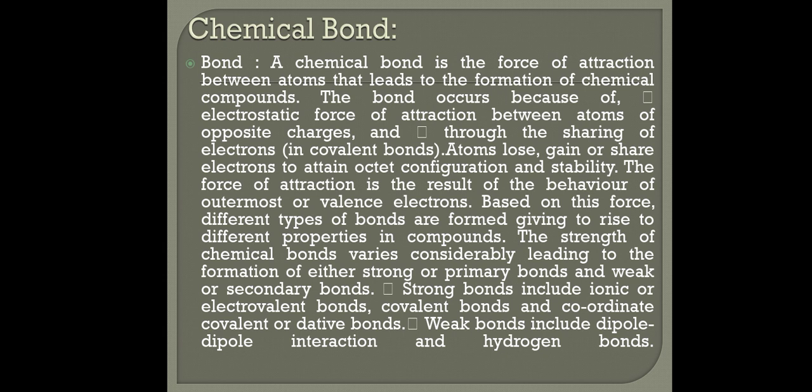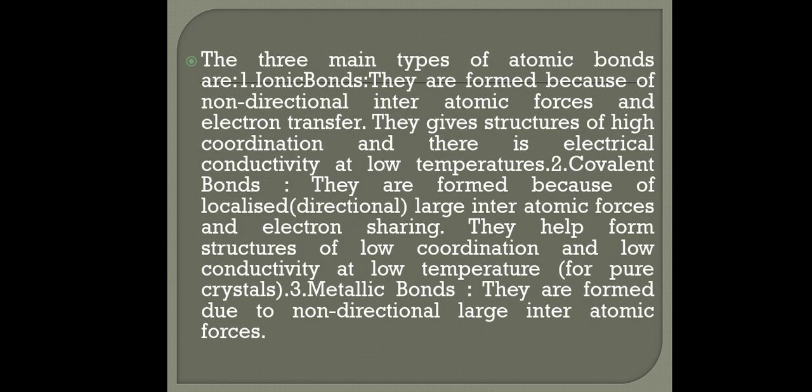The strength of chemical bond varies considerably, leading to the formation of strong or primary bonds and weak or secondary bonds. Strong bonds include ionic or electrovalent bonds, covalent bonds, and coordinate covalent or dative bonds. Weak bonds include dipole-dipole interaction and hydrogen bonds.